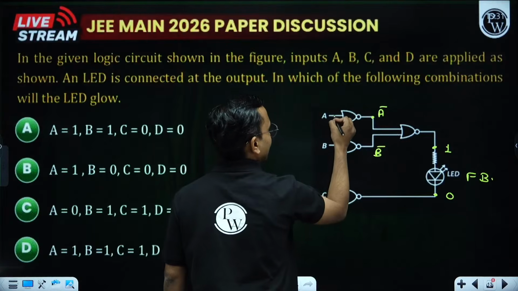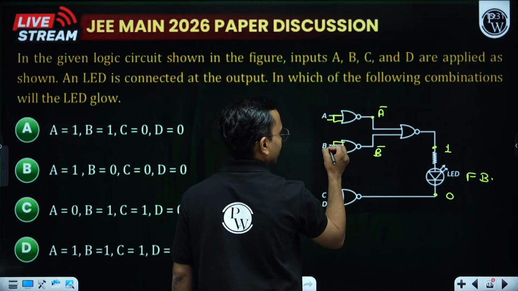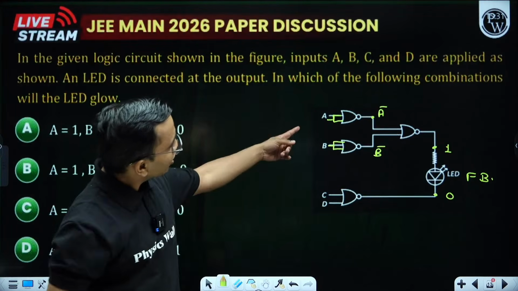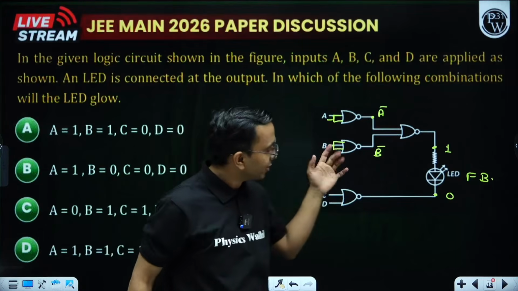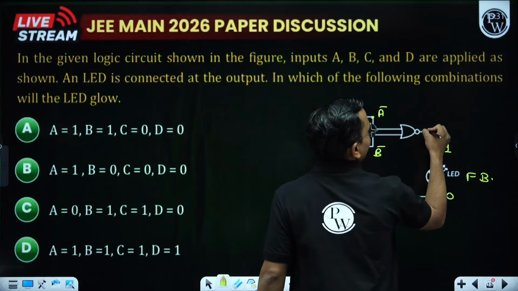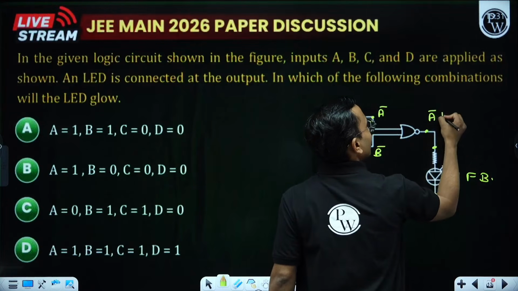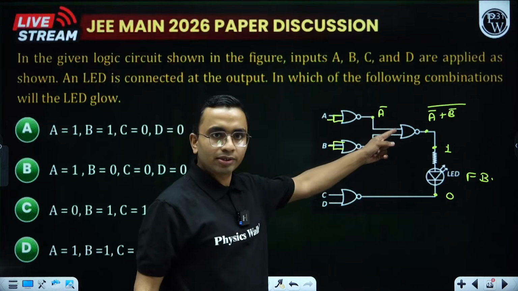Actually it is connected like this. Okay, so this is a NOR gate. Both ends are connected, so it will behave like a NOT gate. Same for this, it behaves like a NOT gate. Now here what will it become? A bar plus B bar whole bar, because this is again a NOR gate.